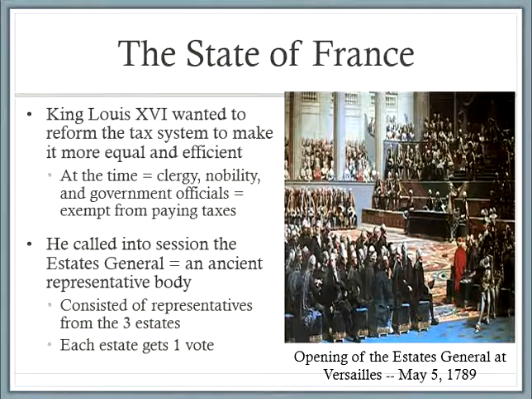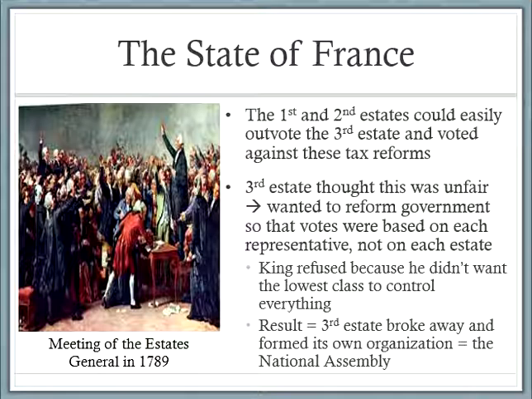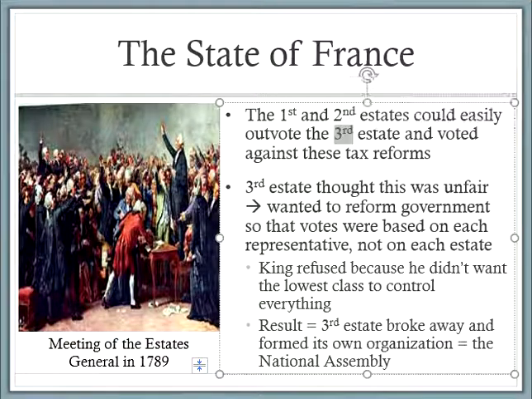And oftentimes what we see is the first and second estate kind of work together to outvote the third estate. So the first and second estate make up 2% of the population. 2% of the population outvotes the 98% of the population. The third estate thought this was unfair, and this is going to be the start of the revolution.